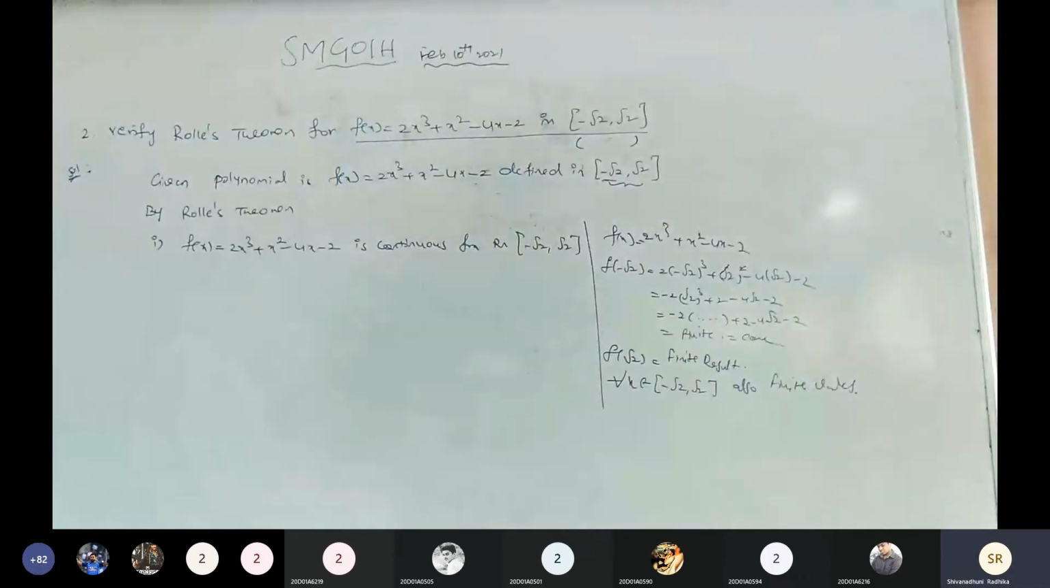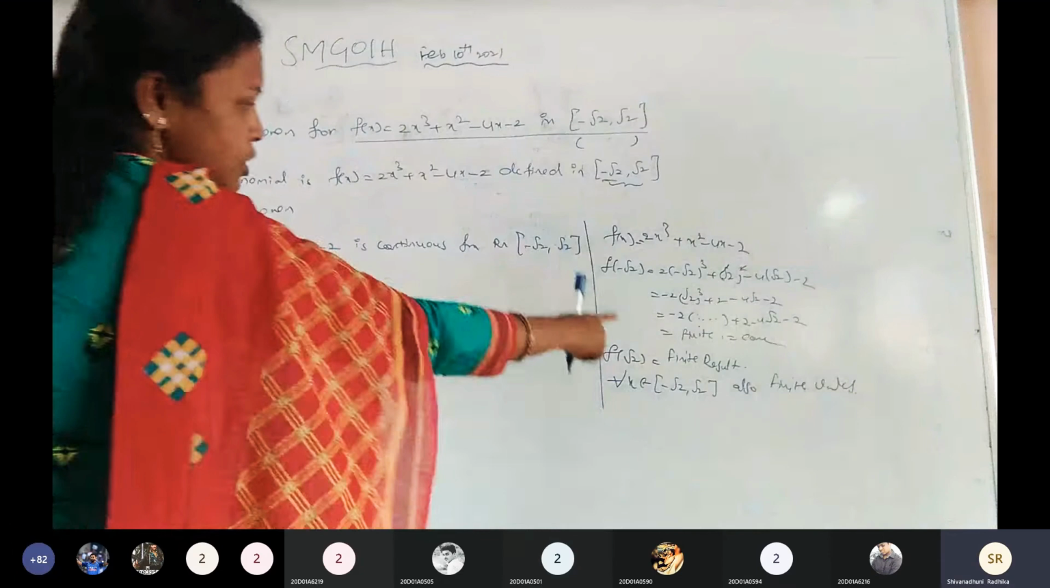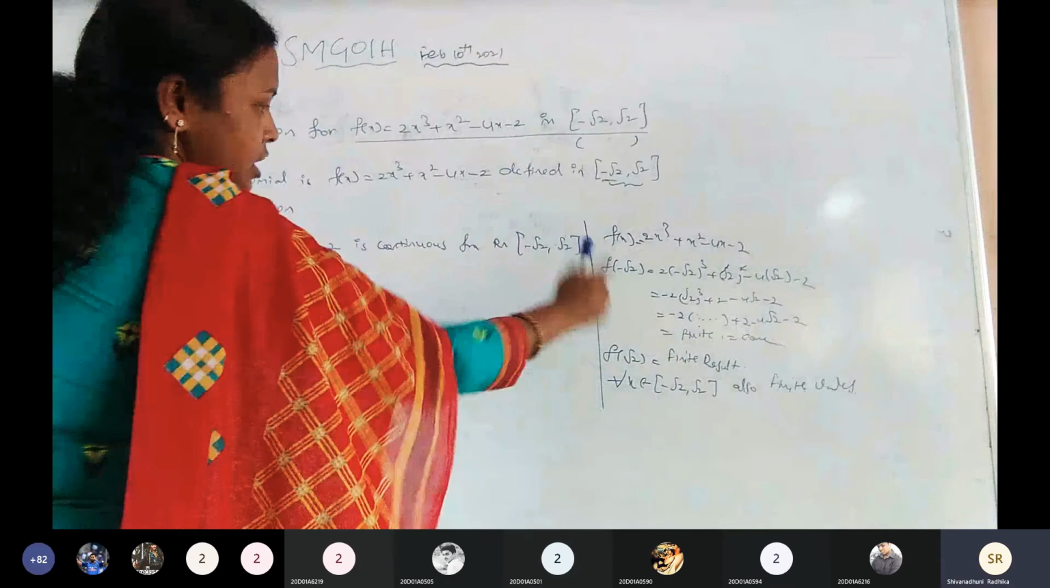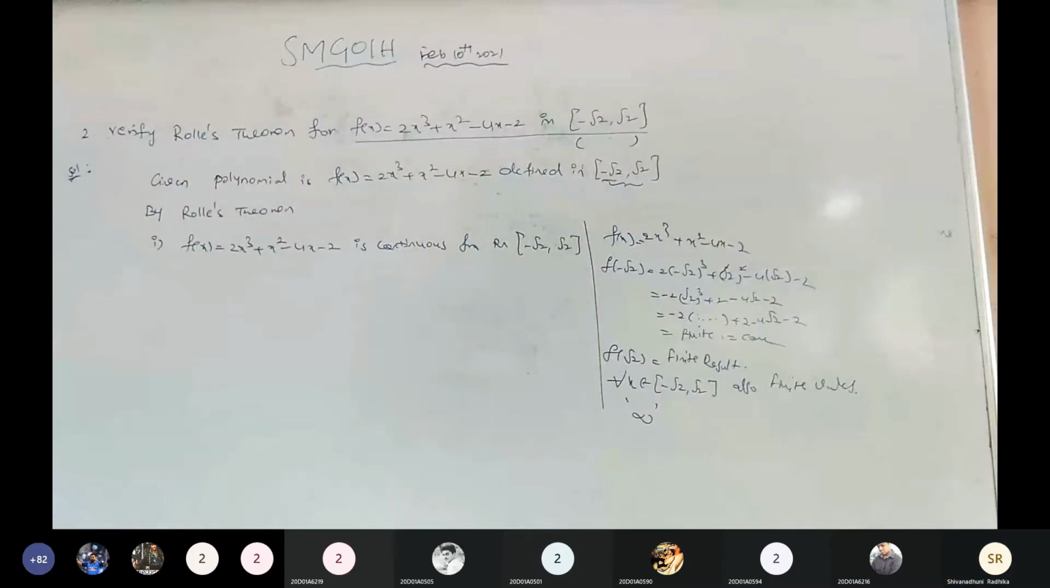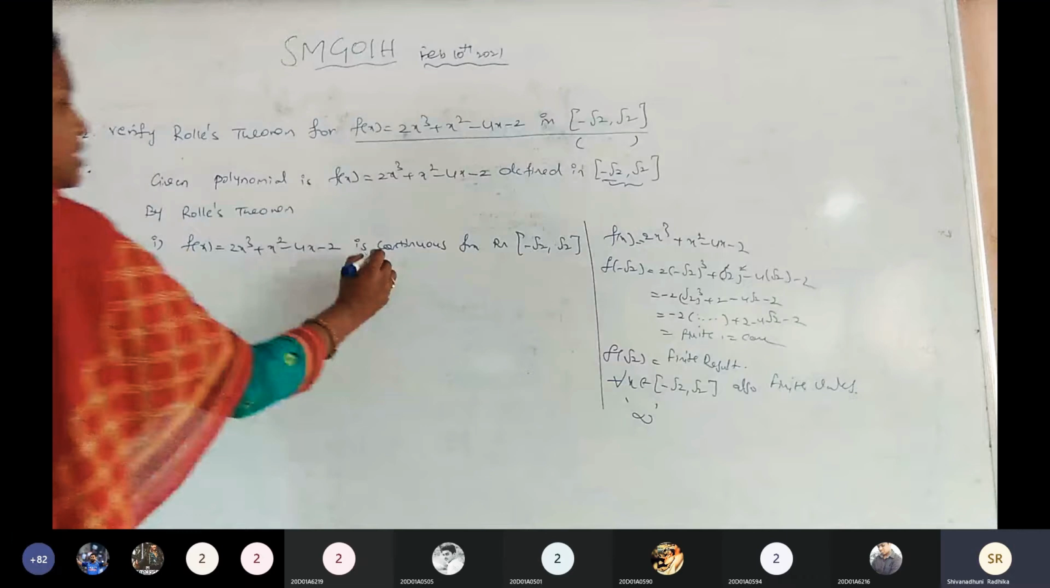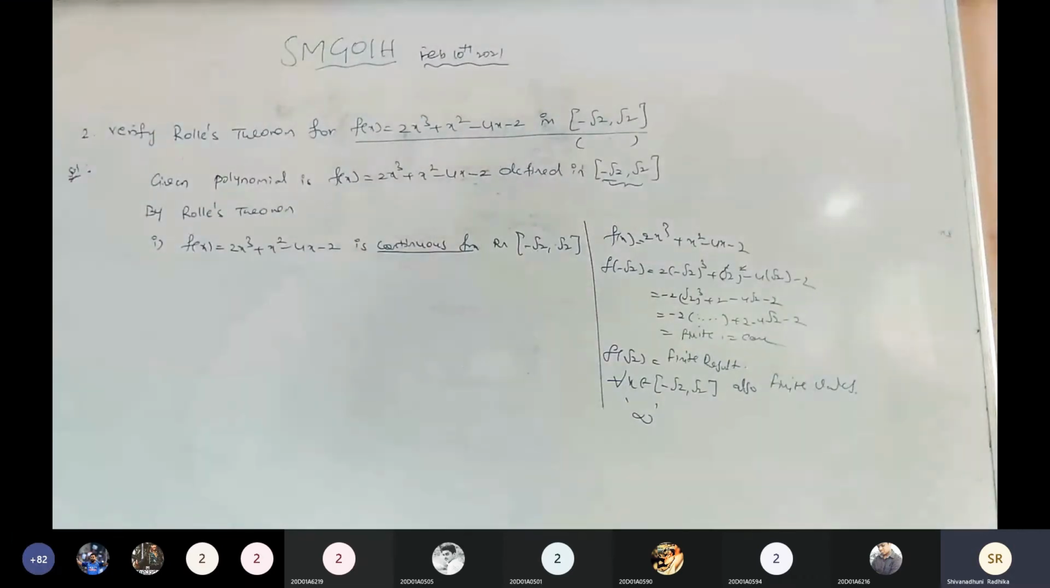Clear? Did an infinite symbol come when I substitute? Are we getting any infinite symbol by substituting minus root 2 and root 2? Tell me, hello? Are we getting any infinite value? No, ma'am. This is a continuous function. If infinite values come, that is not a continuous function.